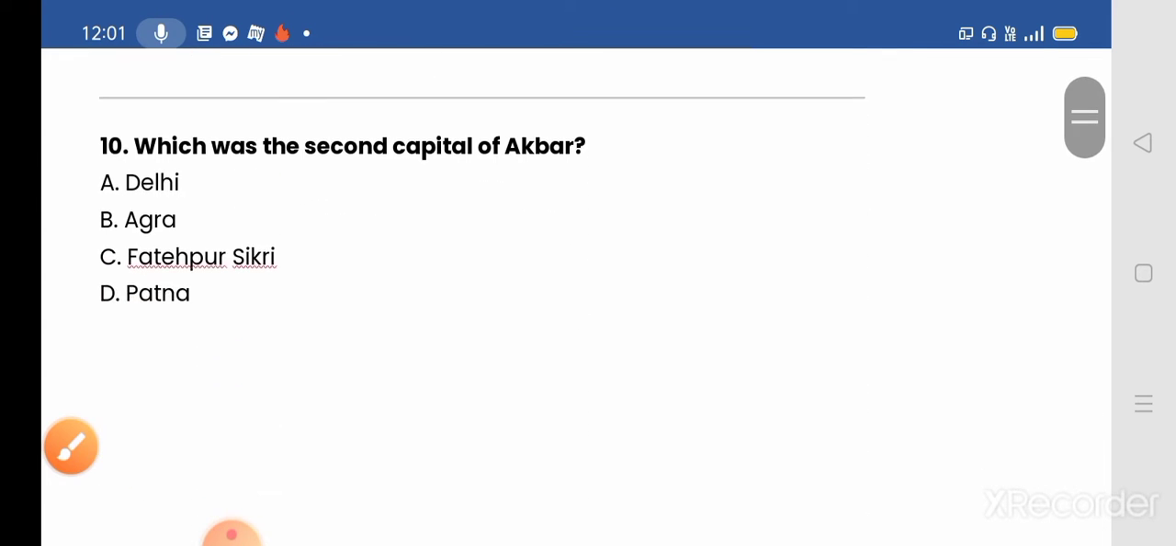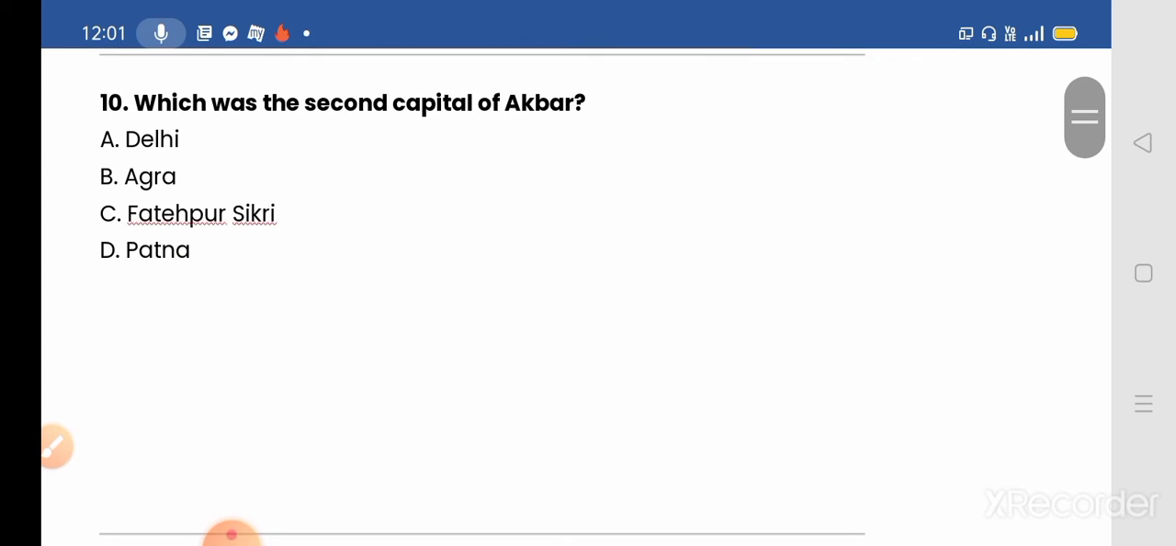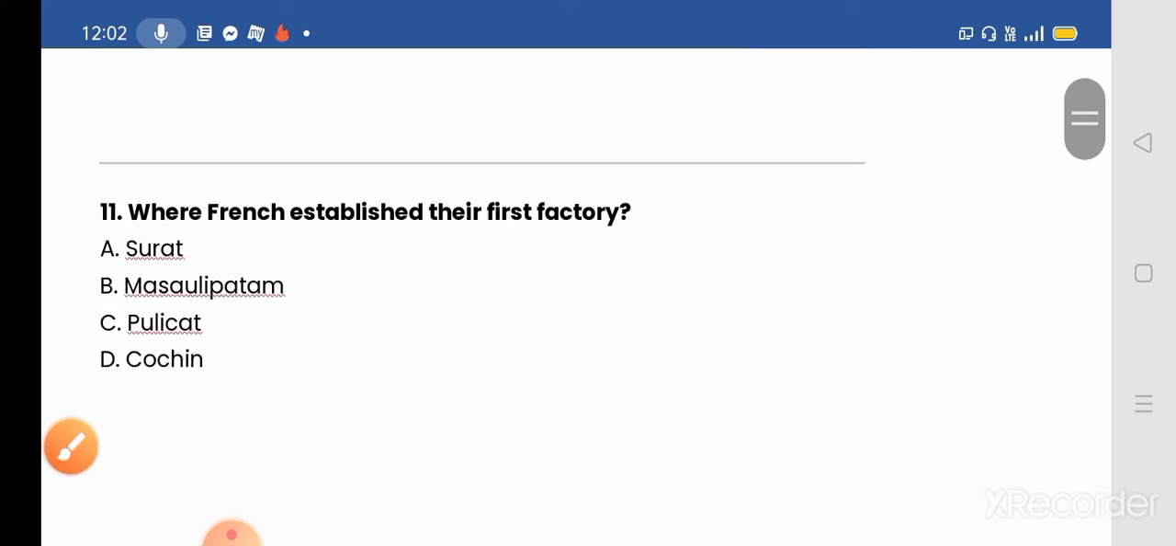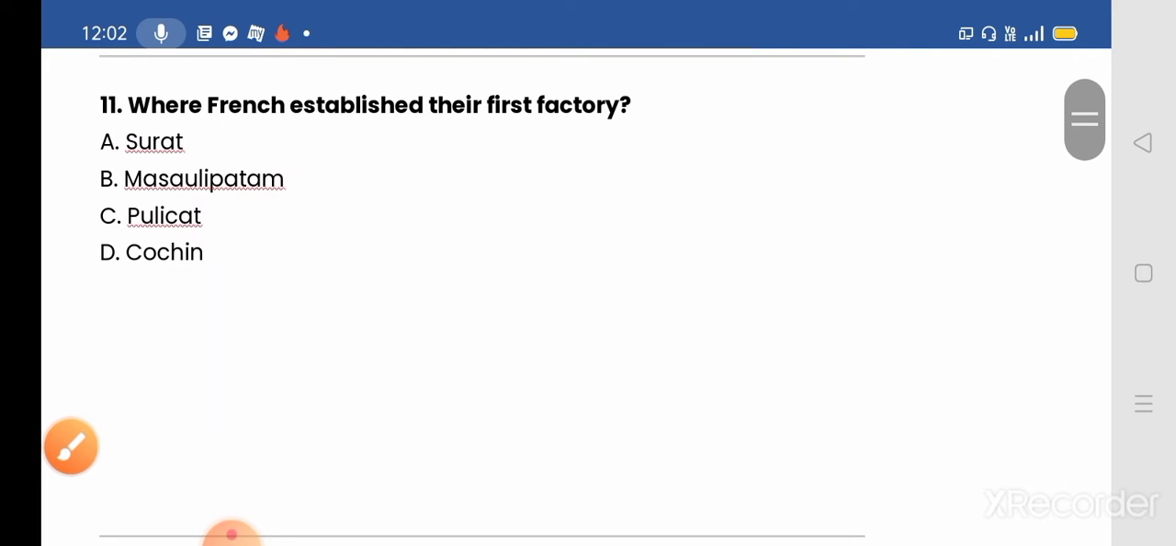Next we move to our 10th question. Which was the second capital of Akbar? The options given: Delhi, Agra, Fatehpur Sikri and Patna. And the correct answer will be Fatehpur Sikri, option number C. After Akbar's victory over the Rajputs of Chittor and Ranthambore, Akbar shifted his capital from Agra to a new city named Fatehpur Sikri, which means the city of victory. So option C will be the correct answer.